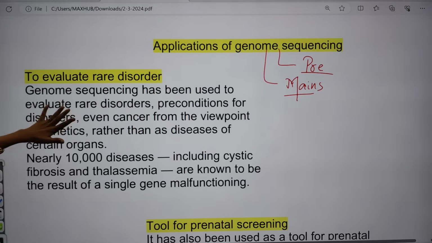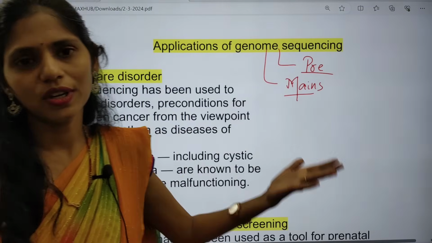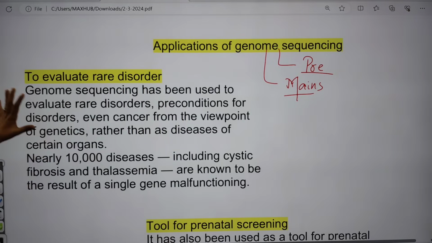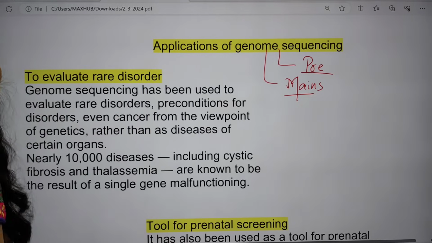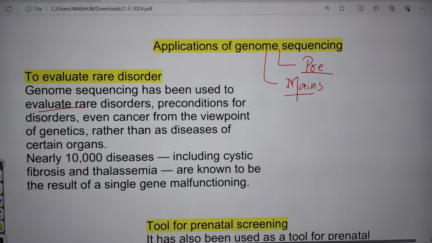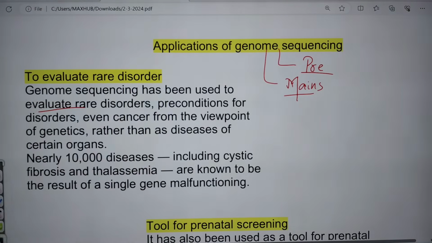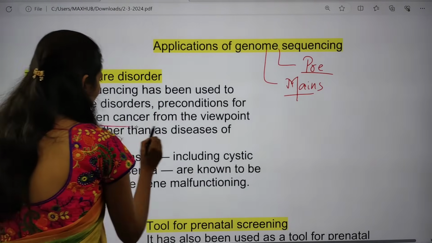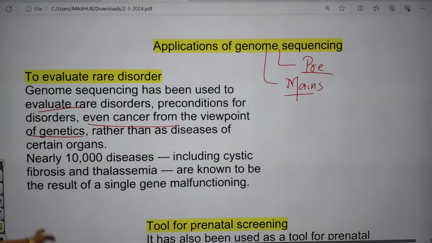To evaluate these rare disorders, which are normally genetic, we can understand them through genome sequencing. Genome sequencing has been used to evaluate these rare disorders, and we can even understand the preconditions for the disorders, and cancer from the viewpoint of genetics, and also diseases of certain organs.